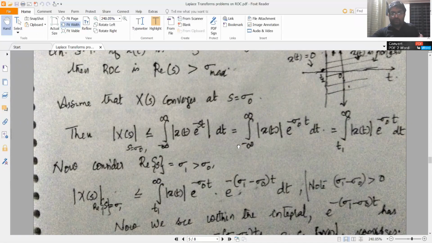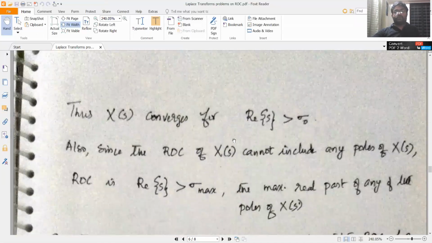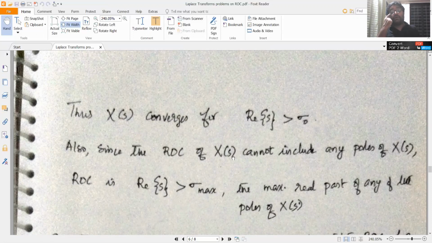So now we will have to find out the region where X(s) does not converge. Now you know that the ROC cannot include any of the poles of X(s), because at the poles X(s) does not converge. So let us consider the poles and find the pole with the maximum real value, which is sigma max.